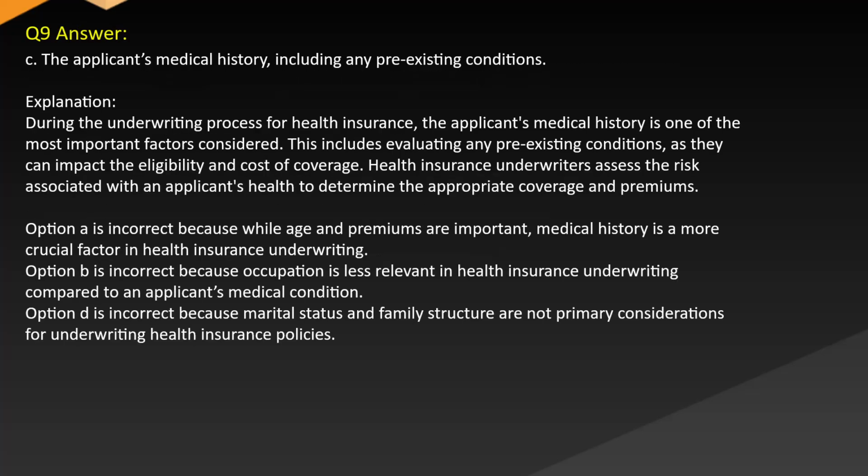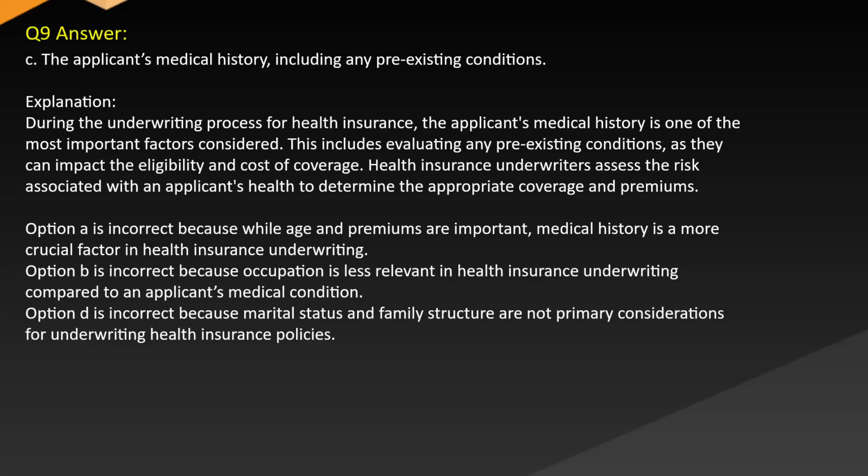Answer: C. The applicant's medical history, including any pre-existing conditions. Explanation: during the underwriting process for health insurance, the applicant's medical history is one of the most important factors considered. This includes evaluating any pre-existing conditions, as they can impact the eligibility and cost of coverage. Health insurance underwriters assess the risk associated with an applicant's health to determine the appropriate coverage and premiums.